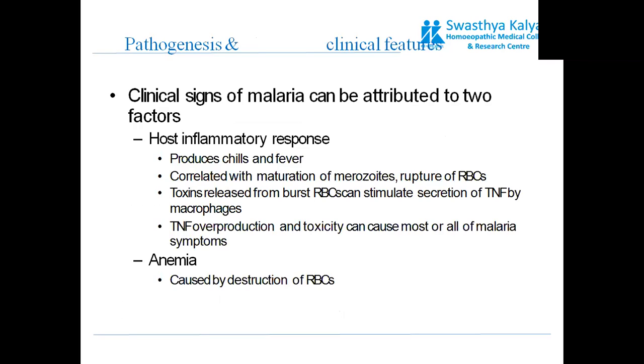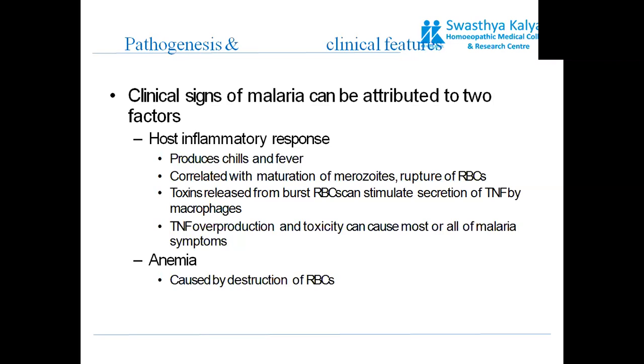Now their pathogenesis and clinical features. The clinical signs of malaria can be attributed to two factors. It is the host inflammatory response, which causes production of chills and fever, correlated with maturation of merozoites and rupture of RBCs. The rupture of RBCs is the point where you experience chills and fever.